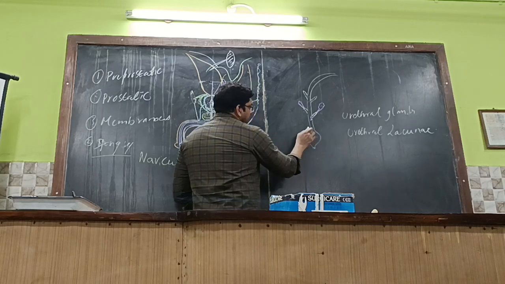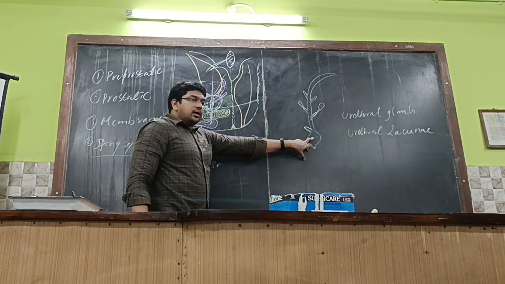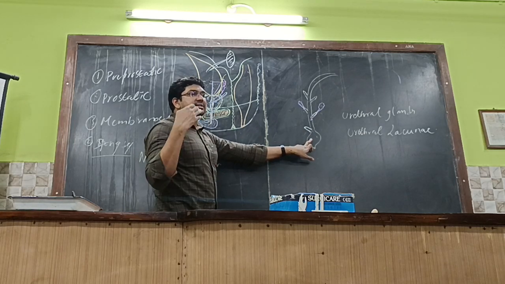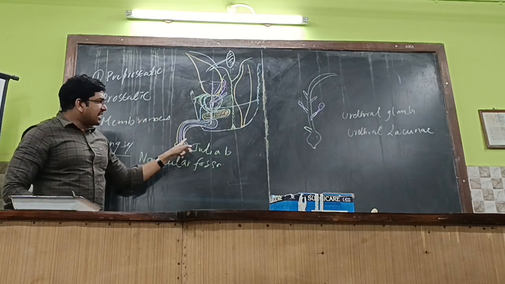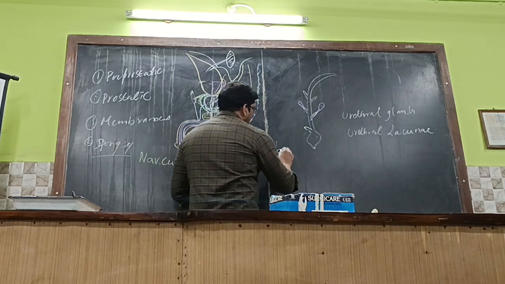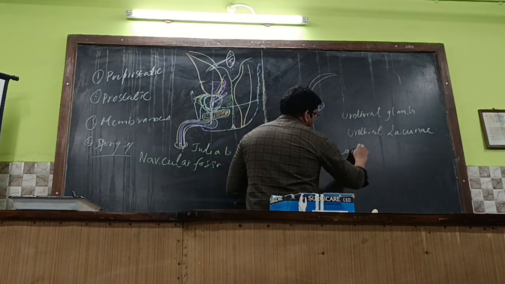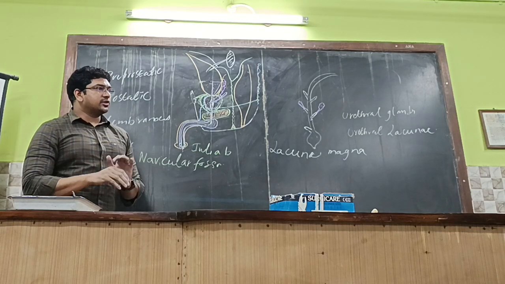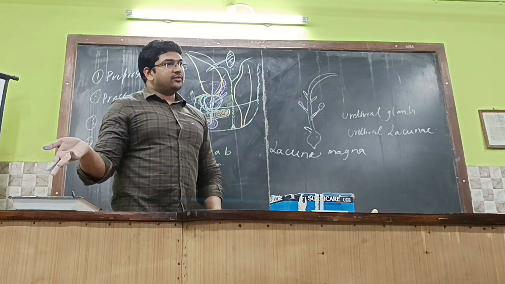One of the lacunae is bigger, lying close to the dorsal aspect of the navicular fossa. What is the navicular fossa? It's the dilated portion of the urethra within the glans penis. Towards the dorsal aspect there is one lacuna, called the lacuna magna. These are just theoretical things you are supposed to remember. Now we'll have a look at the viscera.